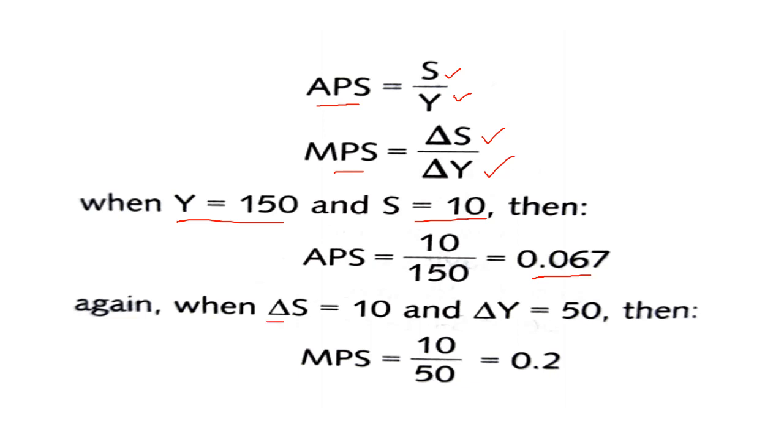And when change in saving is 10 and change in income is 50, meaning saving is increasing by 10 and income has increased by 50, at that time MPS is 10 divided by 50, that is 0.2.